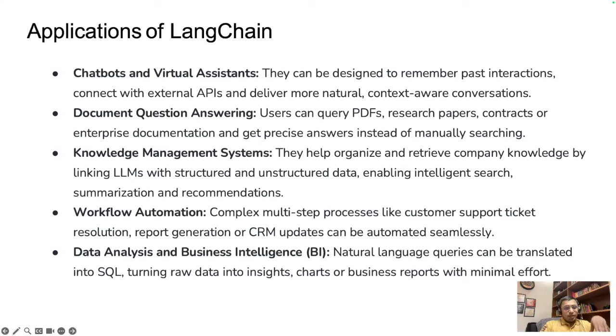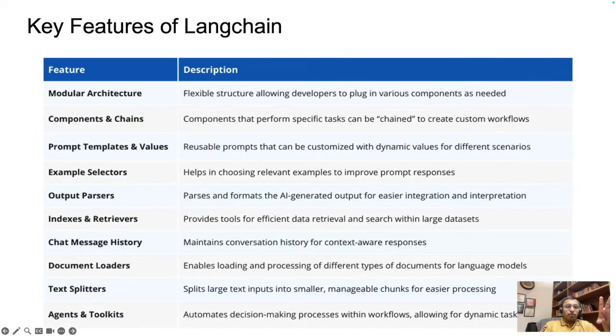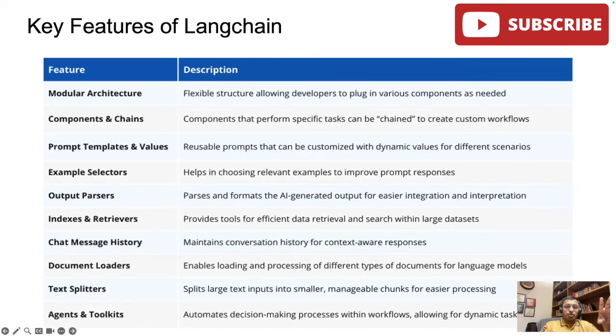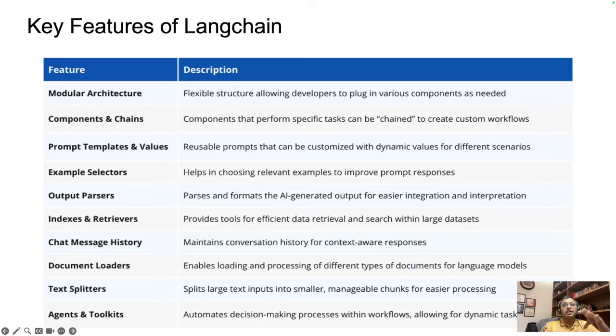Now, having looked at what Langchain is, how it works, and its applications, let's look at some of the key features. Many of these we are going to cover in deep detail in the subsequent videos, where we'll see the hands-on code implementation of how all this works.